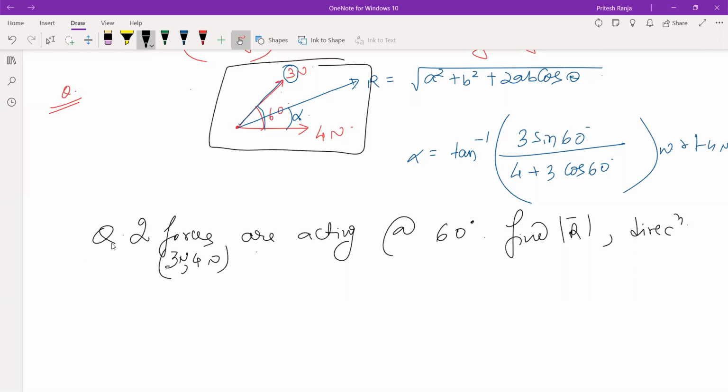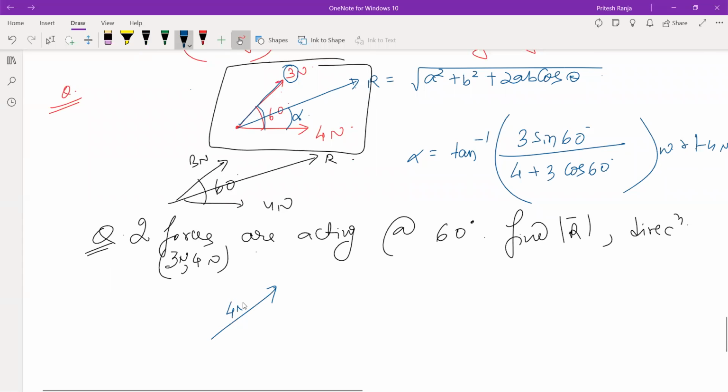So from this question, some of you can draw the diagram like this: 3 Newton here, 4 Newton here, and this is 60 degrees and this is the resultant, right? Whereas some of you can take this also and that's not wrong. This is 4 Newton, this is 3 Newton, this is the resultant, and the angle between them is 60 degrees.